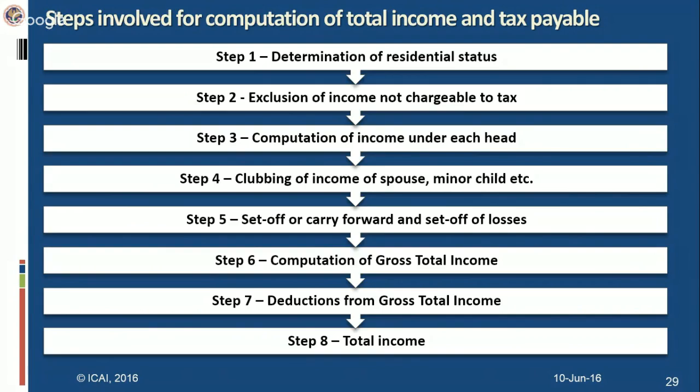Then the third step, after knowing which income is fully exempt, and including the part that is not exempt, is the computation of income under each head of income. Under the income tax, there are 5 heads of income, wherein all income is classified.